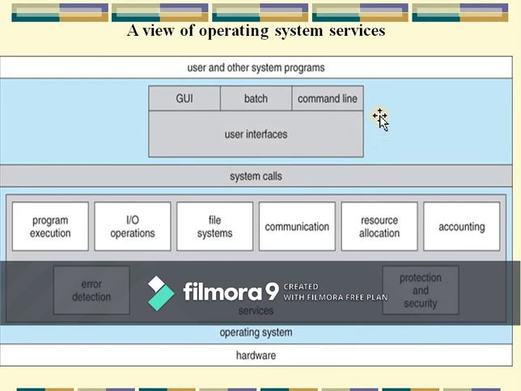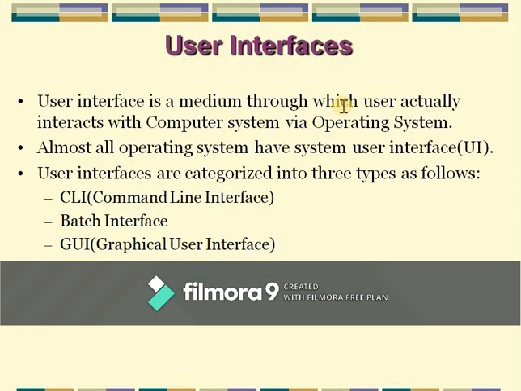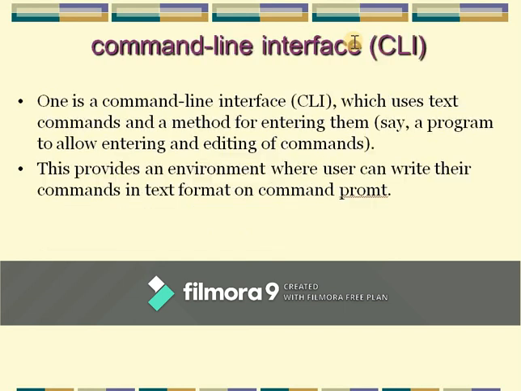And also we see here the user interface. User interface is mainly classified into three types: GUI based, batch based, and the last one is the command line interface. These interfaces also classify the different types of operating system. Then we will discuss briefly the user interface. Next we will see the command line interface.